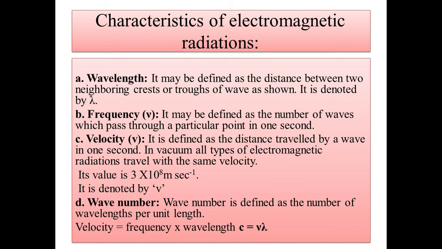If we take an example of two different waves, in 1 second wave A passes about 100 waves through a single point, and within 1 second, if 200 waves are passed, then the waves which pass 200 within 1 second must have greater frequency.